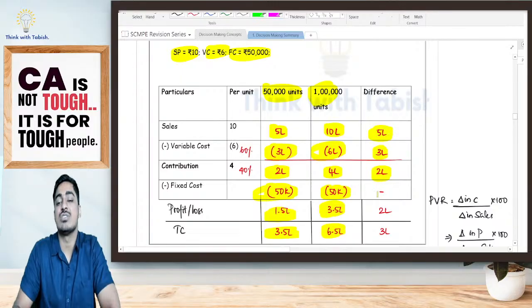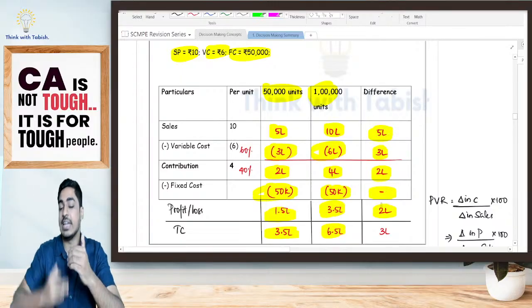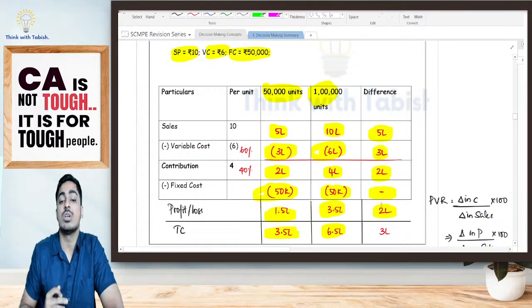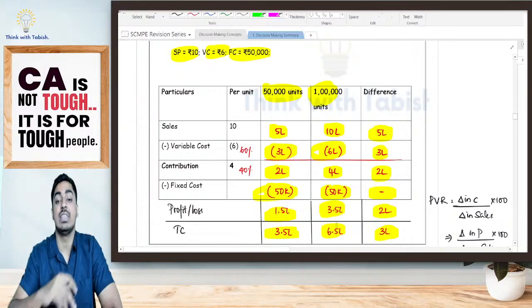My fixed cost has not changed at all. My profit has changed from 1.5 lakh to 3.5 lakh. It has changed by 2 lakh. My total cost has changed from 3.5 to 6.5 lakh. That means it has changed by 3 lakh.